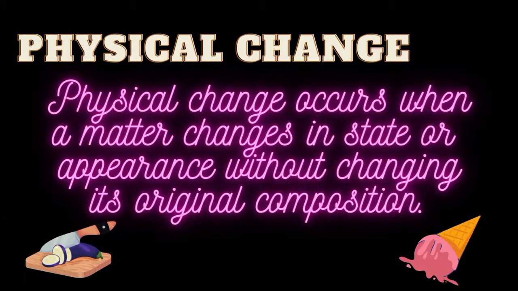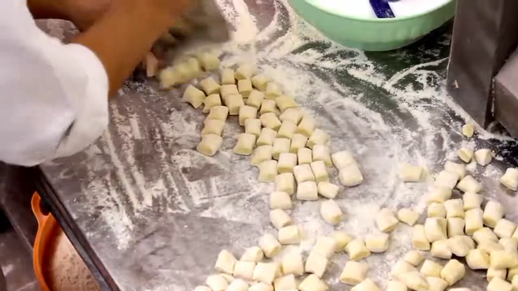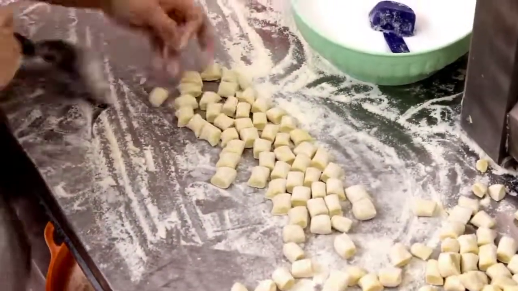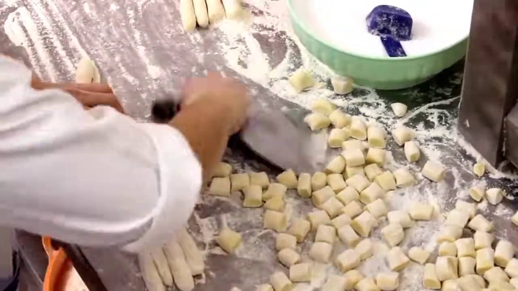Physical change occurs when matter changes in state or appearance without changing its original composition. For example, if you shape a piece of dough into a round bread or square, or cut it into smaller pieces, the composition of the dough remains the same.